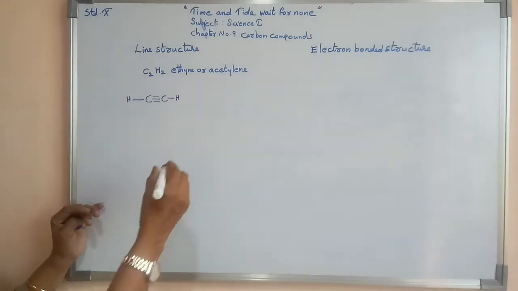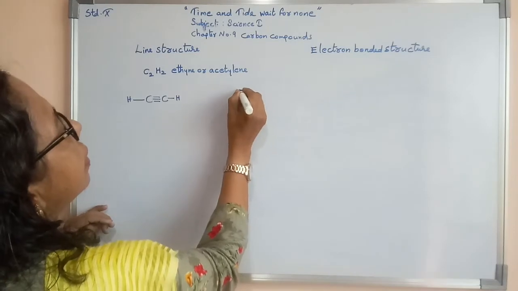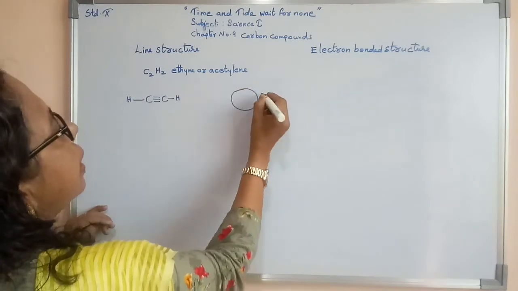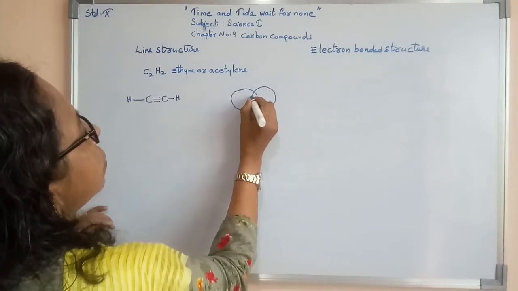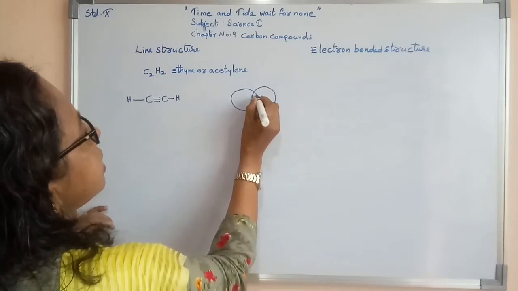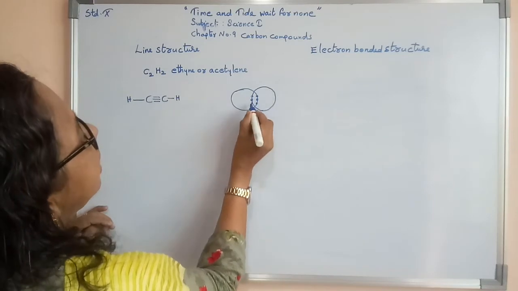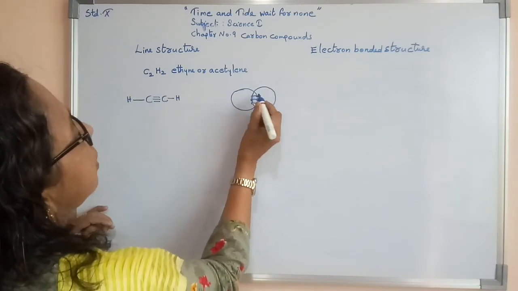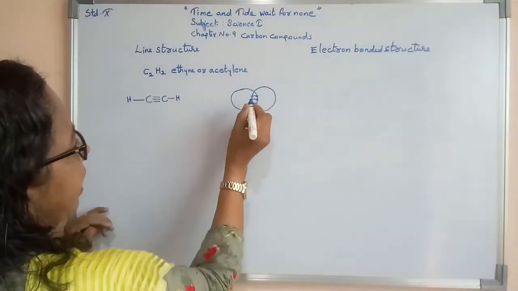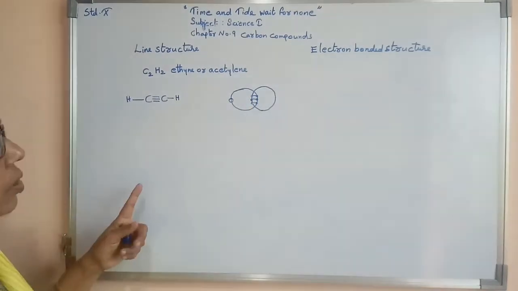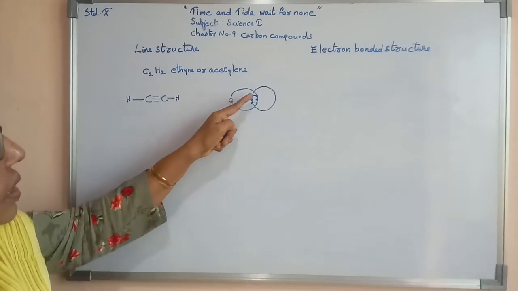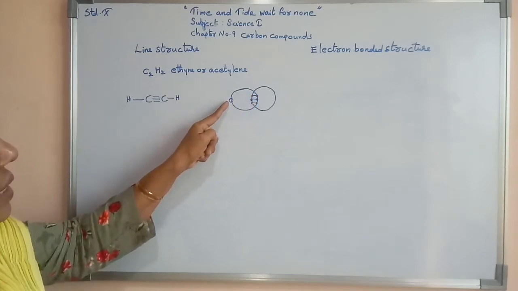Now here carbon again overlapping with the other carbon. Now 3 electron sharing is taking place. So we can say triple bond formation will take place here. After that only one electron is remaining. Why? Because carbon's outermost orbit has 4 electrons, 3 used here. This is the fourth one, for hydrogen.